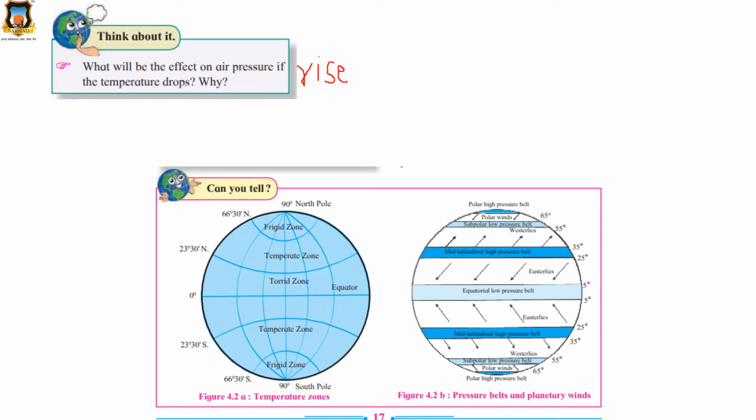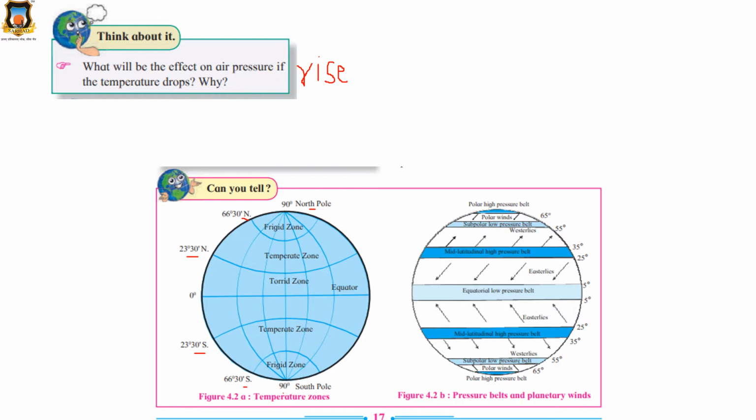Then 23 degree 30 minutes north, 23 degree 30 minutes south. Then 66 degree 30 minutes north, 66 degree 30 minutes south. Then 90 degree north, 90 degree south, means these are the poles.